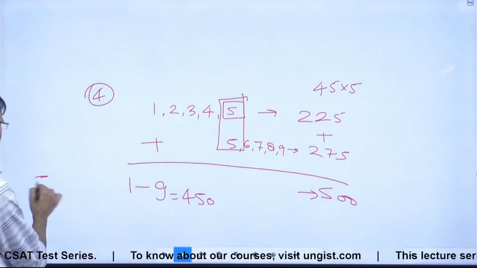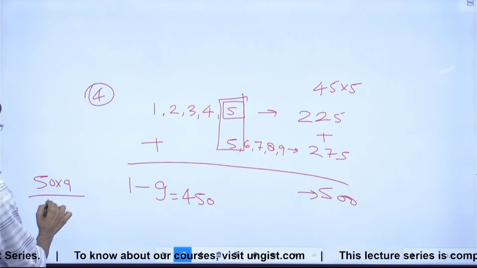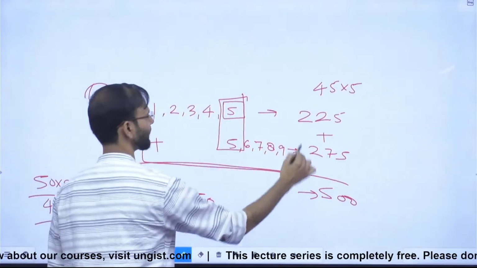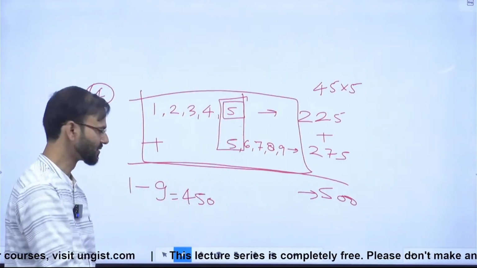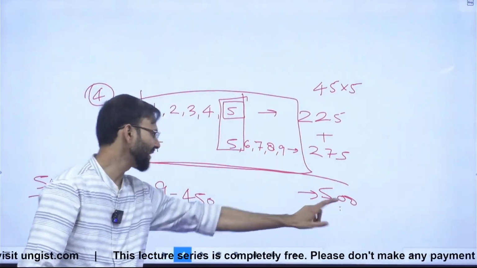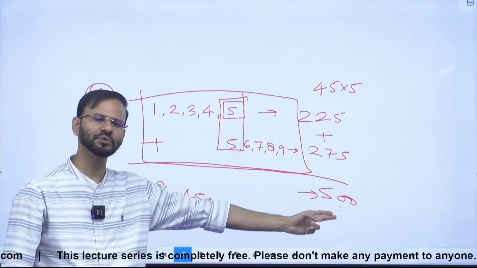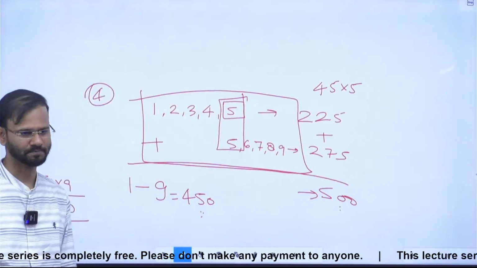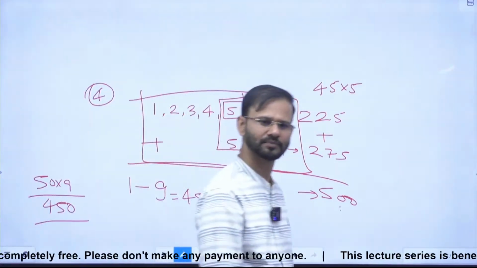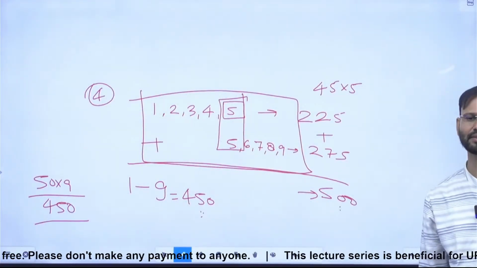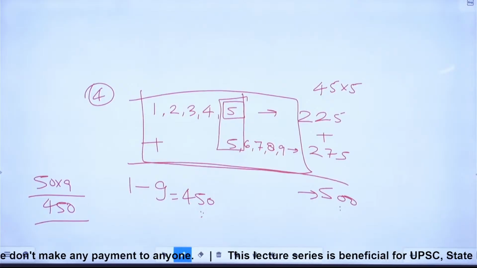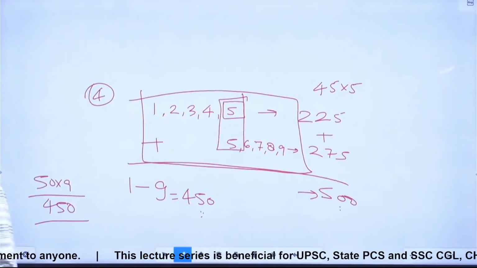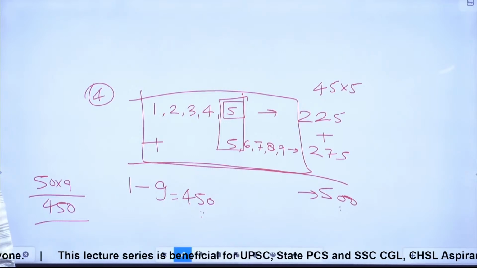Actually 50 into 9. So this is 450. So here 5th one is counted twice. So if you subtract this value from this value, you will get the weight of the 5th one. What is the answer? 50 kg. Clear? Right? Okay. So you just have to think continuously, guys. Right? Okay.